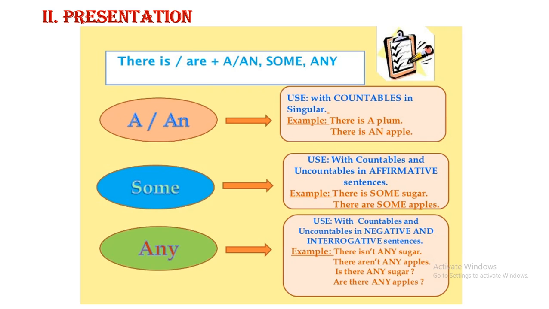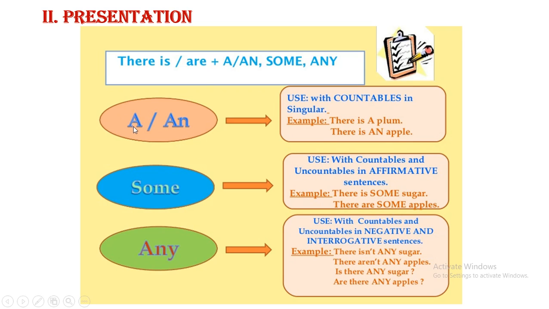As we talked last time, we use there is with singular nouns, countable or uncountable, and there are with plural countable nouns. So let's see the explanation today.